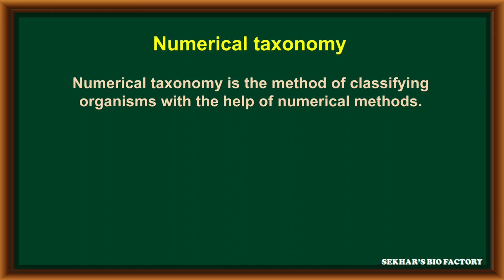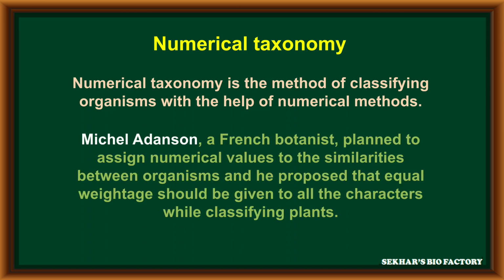The first sub-branch is numerical taxonomy. Numerical taxonomy is a method of classifying organisms with the help of numerical methods. One of the scientists, Michel Adanson, was a French botanist. He planned to assign numerical values to the similarities between organisms, and he proposed that equal weightage should be given to all characters in plants during classification.